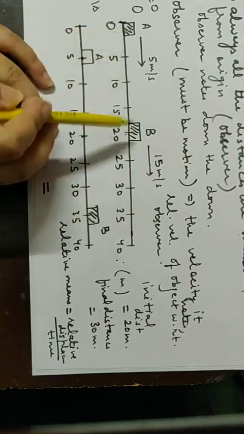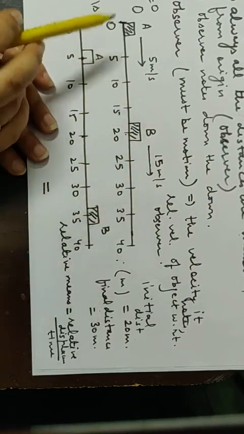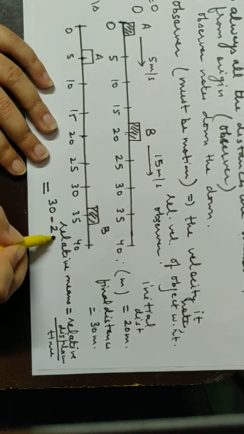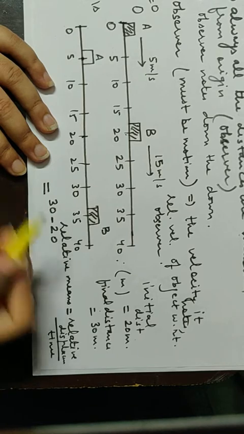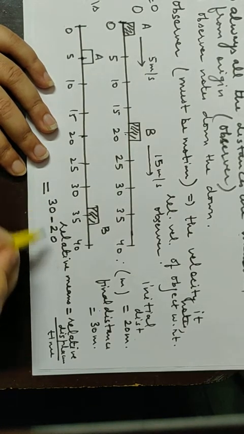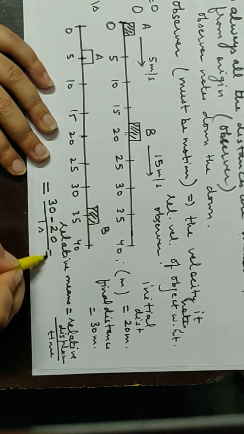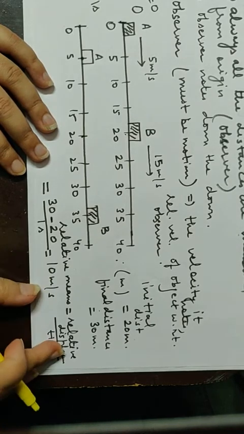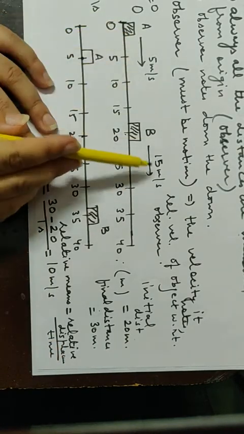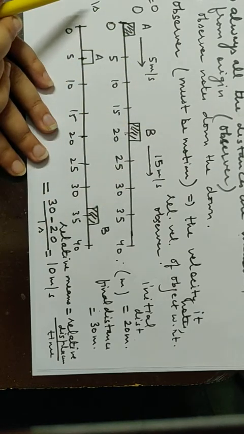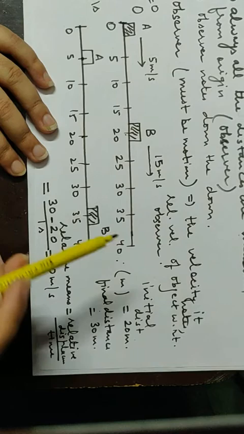Initially they were at 20 meter distance. Now finally they are at 30 meter distance. So in 1 second the change of distance between them is 30 minus 20 divided by time taken, 1 second. So what is the relative velocity of one with respect to another? It is 10 meter per second. One velocity was 5, other was 15. Relative velocity meaning subtraction of two velocities. So this was one example.